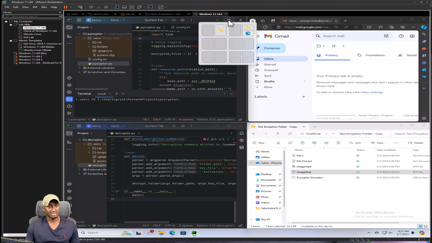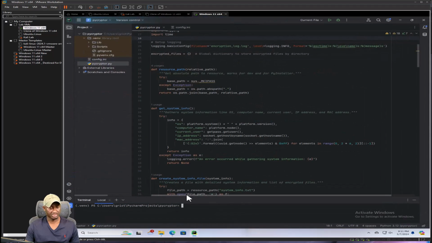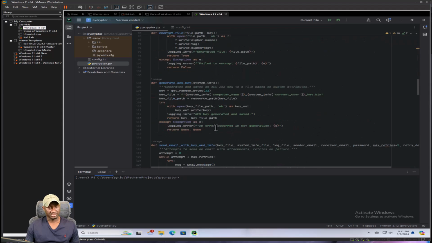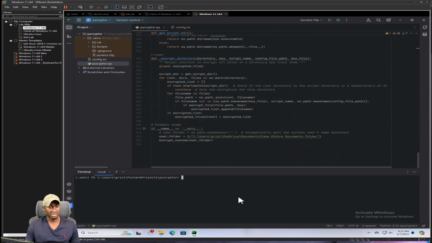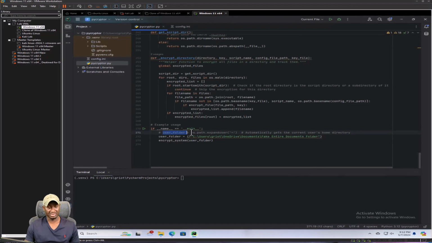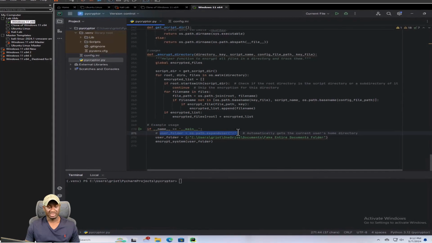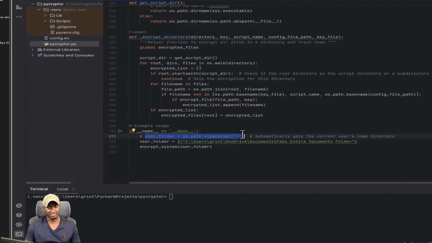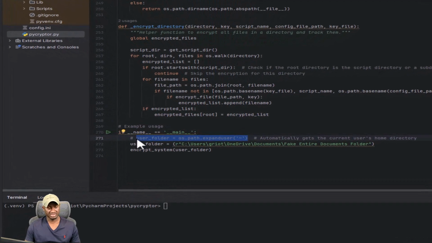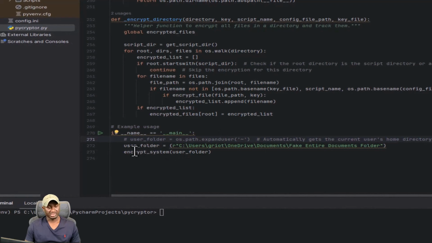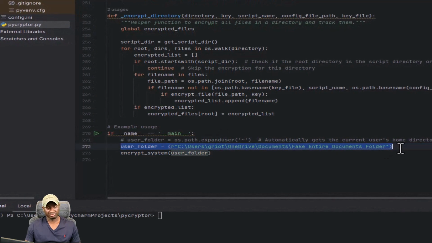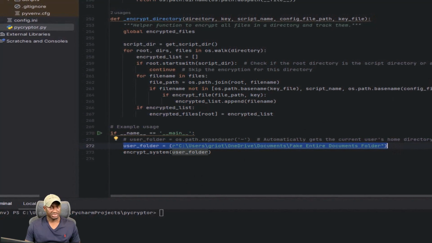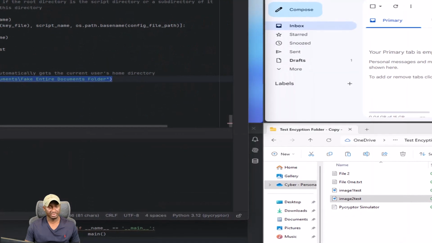So let me go ahead and actually run. I'll just make this a little bigger for now so we can see it, and I'll drag this up. And as you can see here, this is what it will ideally be like. This program would run and expand user, which is essentially looking for the current user that's running this script. It will look for their home folder, but I've commented this out because I don't want to do that yet. I just want to test this. Since we're testing for now, I want to test it on a specific folder, so hopefully that helps. So right, good. Let's go ahead and run this now.